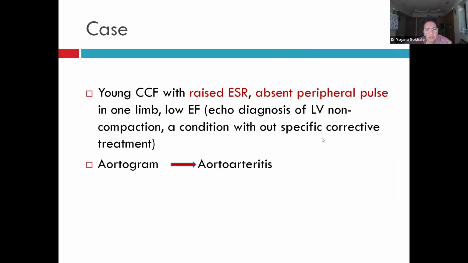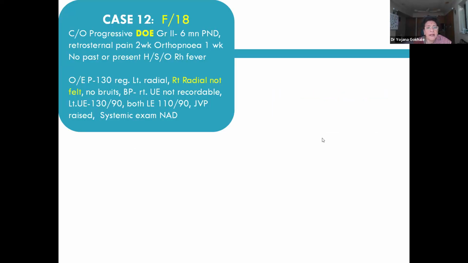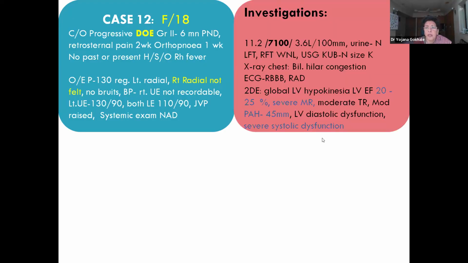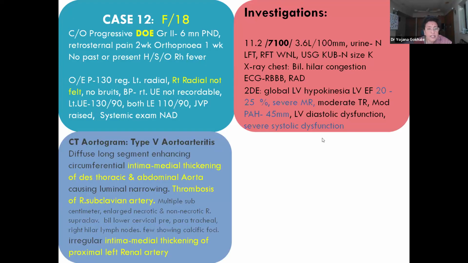Another young patient. So the previous case was Takayasu, that is large vessel vasculitis in young patients. Now this patient was admitted in congestive cardiac failure, had raised ESR. Mind you, ESR is generally less than 10 in patients in congestive cardiac failure. Raised ESR in a CCF patient, think of vasculitis or any systemic disease. And this particular patient had absent peripheral pulse also. Radial was absent. Ejection fraction 20-25, pulmonary hypertension was there. Angiography was done.